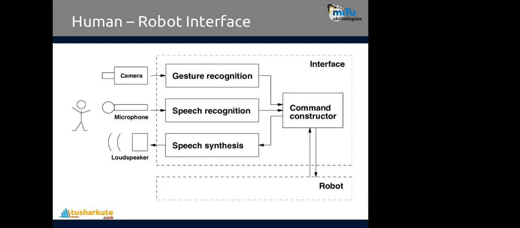Okay, like natural language processing is required there, natural language understanding or natural language processing. Natural language means the language that we use to speak. Those algorithms are required, and with the help of that we will convert that signal, those commands, into a form which is understood by the robot. Okay, so this is the common architecture required for the human robot interface.